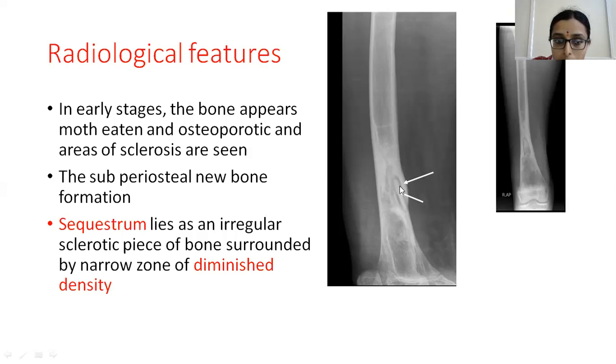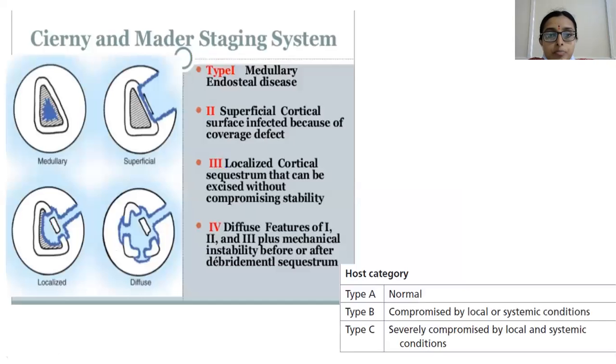It lies as an irregular piece of bone surrounded by a narrow zone of diminished density, that is the granulation tissue. You can see a small lucent zone around the sequestrum, which is because of the presence of granulation tissue. And this is the involucrum, that is the reactive new bone which is formed. So these are all the different radiological features, presence of sequestrum and involucrum. These are the hallmark of chronic osteomyelitis.